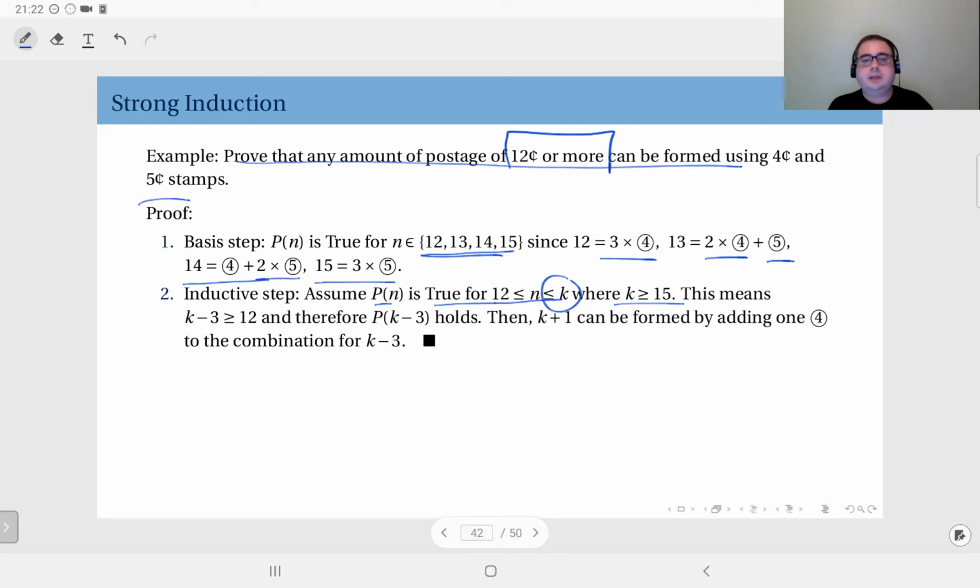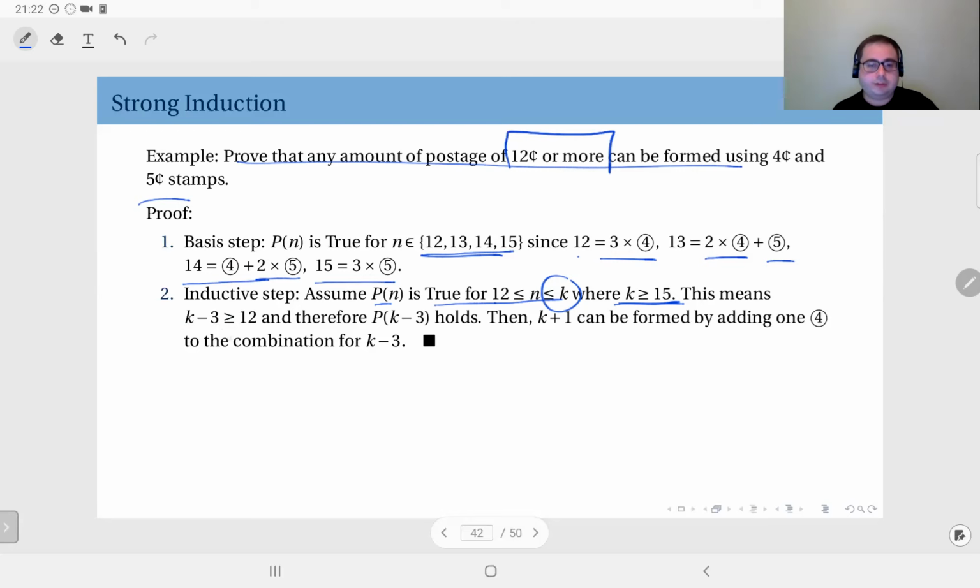I'm using strong induction, so I'm assuming P of n is true for all the values up to k, and k here is at least 15. K being at least 15 means k minus 3 is at least 12. That's the reason I have included 13, 14, 15 in my base case, because this is not going to apply if I leave them out.